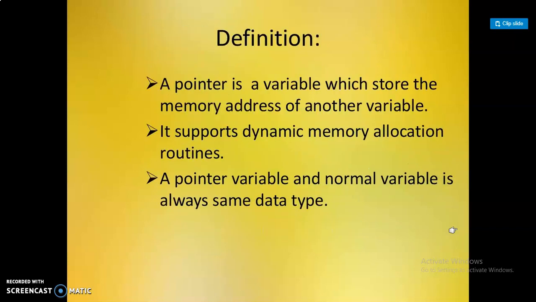The definition of a pointer: a pointer is a variable which stores the memory address of another variable. It supports dynamic memory allocation routines. A pointer variable and the normal variable it points to are always of the same data type.